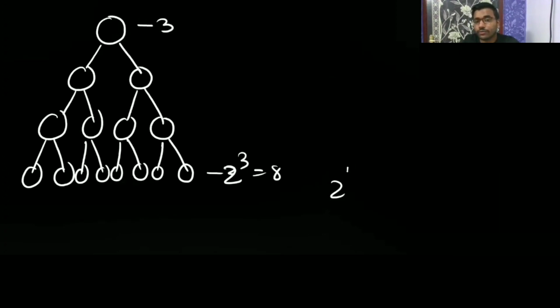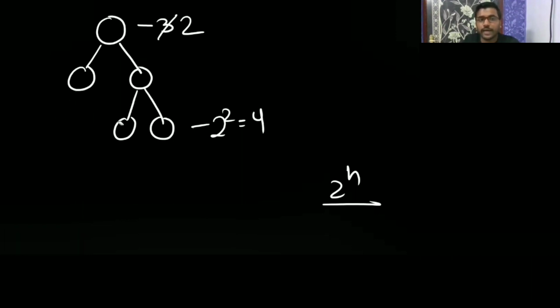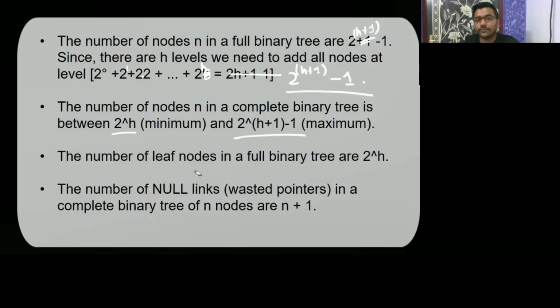The number of leaf nodes is going to be 2 to the power h. If I reduce the height to 2, how many nodes do you have in the leaf level? 4. It is 2 to the power 2, the height. Whatever the height is, 2 to the power 2 gives you 4. If you reduce the height to 1, then 2 to the power 1 is 2. So the number of leaf nodes in a full binary tree is 2 to the power h.